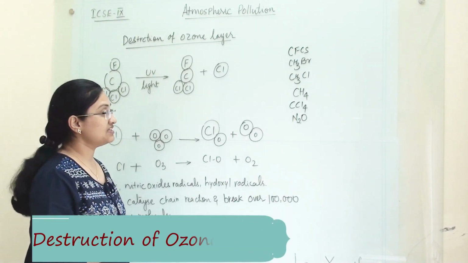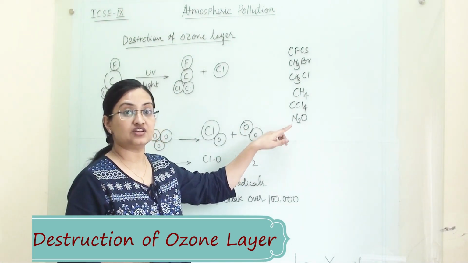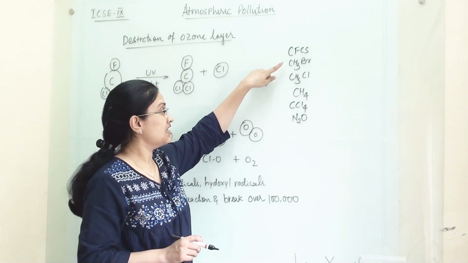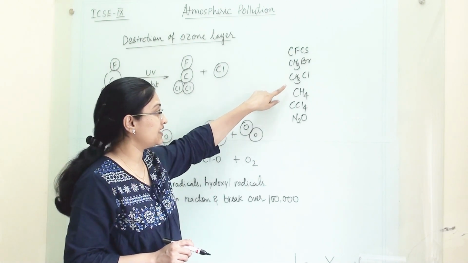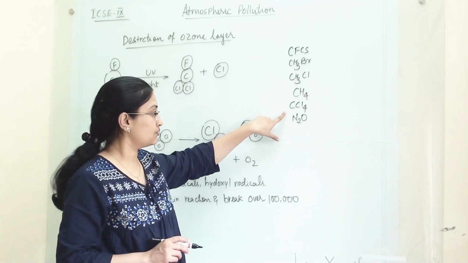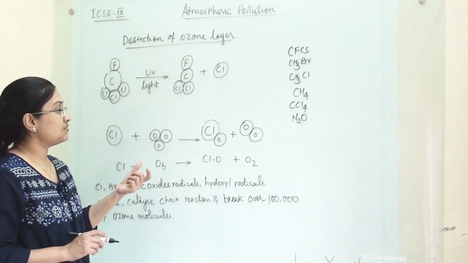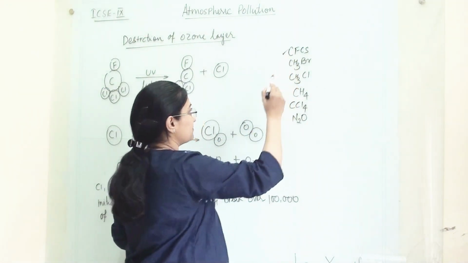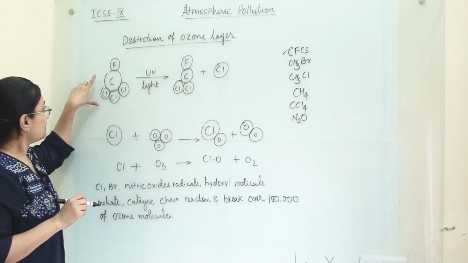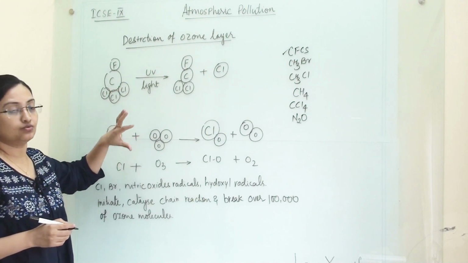So earlier we have discussed the pollutants which are responsible for ozone layer depletion. These are CFCs, methyl bromide, methyl chloride, methane, CCl4 (carbon tetrachloride), and nitrous oxide. Let us take one example, CFCs, chlorofluorocarbon, and see how this molecule is able to destroy the ozone layer.